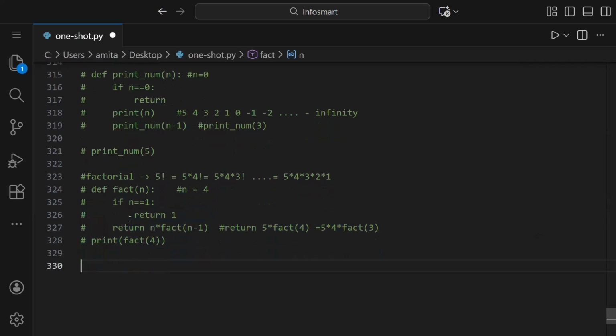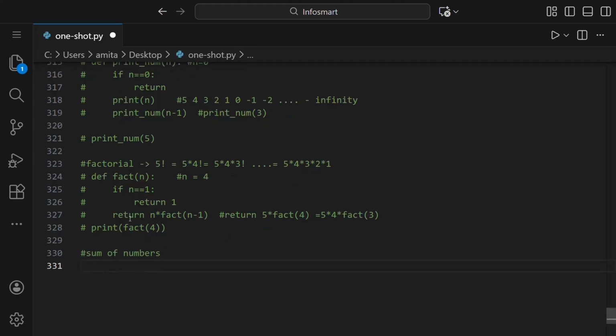Let us comment this. And now the next thing is the sum of numbers. If you want to find the sum of numbers till 4, it's 1 plus 2, which is 3, 3 plus 3 is 6, and 6 plus 4 is 10. So for 4 it's 10, for 5 it's 15. Like this, we have to take the sum of numbers. It's somewhat similar to factorial. In factorial, we were multiplying the numbers. In sum of numbers, you just have to sum the numbers.